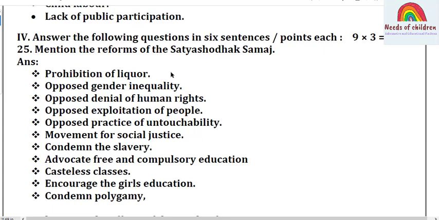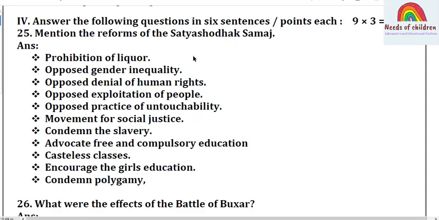Answer for this: prohibition of liquor, opposed gender inequality, opposed denial of human rights, opposed exploitation of people, opposed the practice of untouchability, movement for social justice, condemned slavery, advocated free and compulsory education, casteless classes, encouraged girls' education, condemned polygamy. So these are the reforms brought by Satyashodak Samaj.